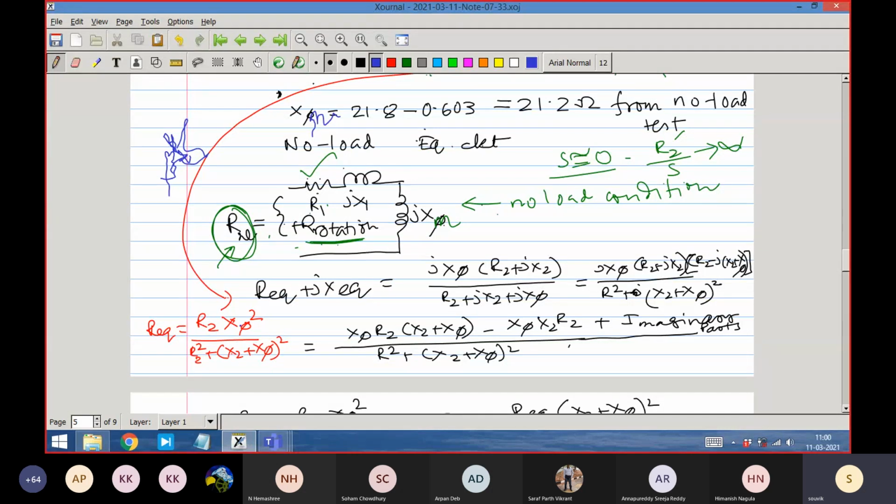In this expression, almost everything we know except R2. Because R equivalent we know. What is R equivalent? See the equivalent circuit. R equivalent is R block rotor minus R1. R block rotor is coming from measurement. R1 is given to us from the first DC resistance measurement. So I know R equivalent. If I know R equivalent, and I have already found XM from the no-load data, and X2 dash has been found from the block rotor data, then the only unknown variable here is R2 dash. Got it, right? So this is the way we find it.